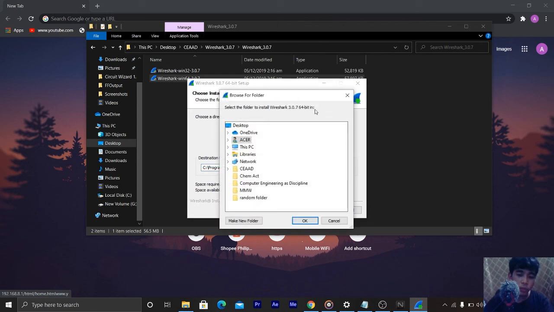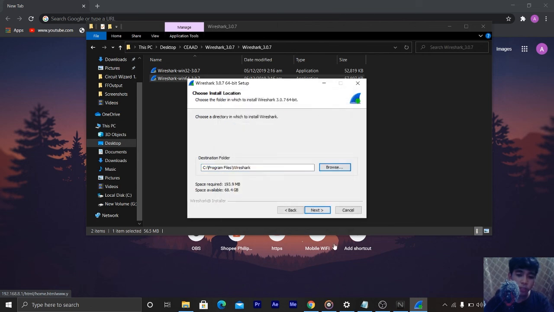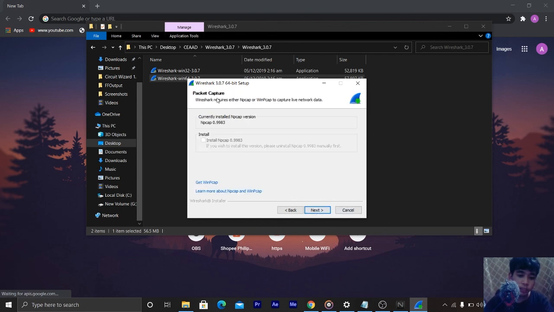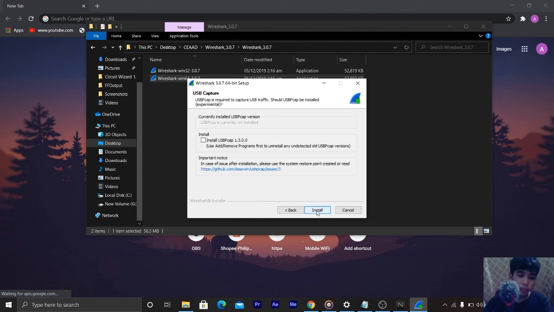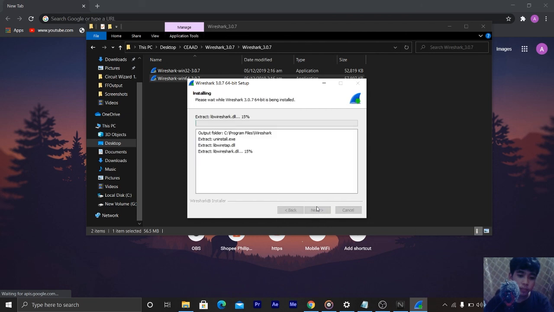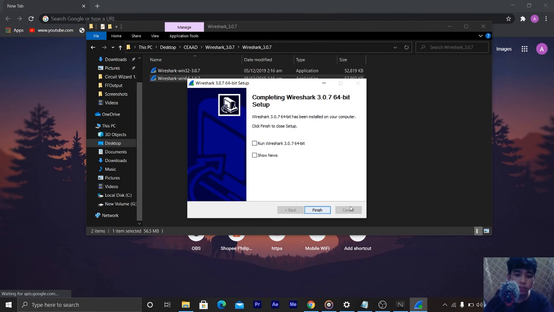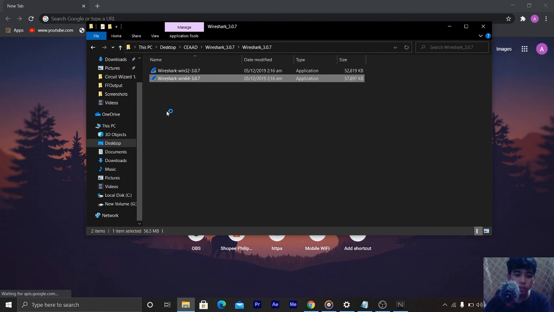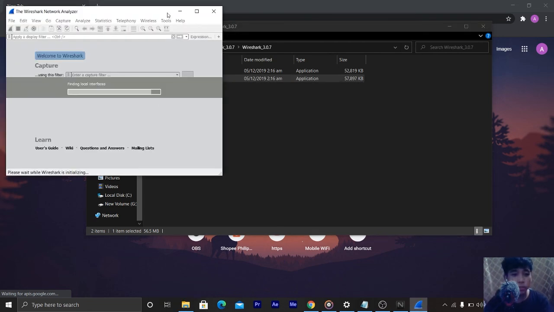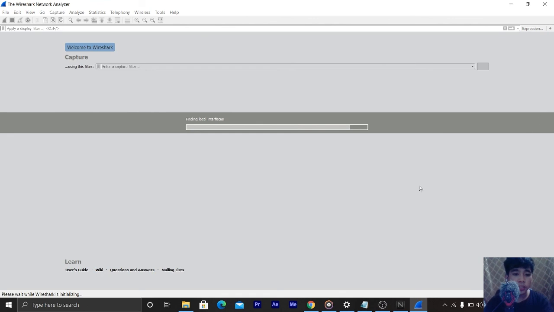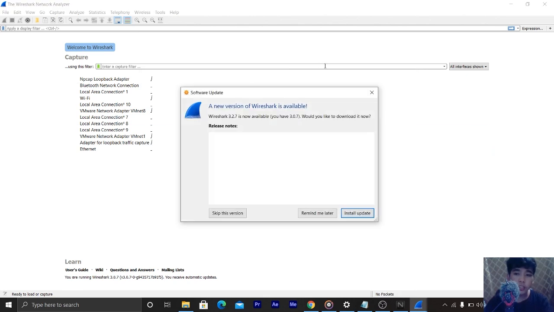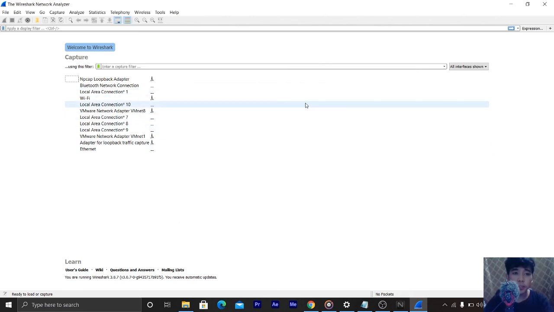You can also change the installation directory, but this is fine for me. Click next. Next. Install. Wait for the installation to finish. And let's run the Wireshark. Let's wait for it to pop up. And finally, this is the Wireshark Network Analyzer. So this is a very useful software.